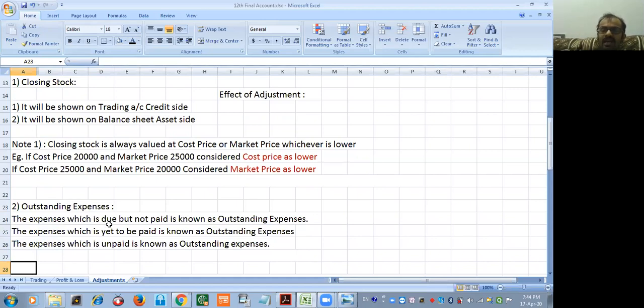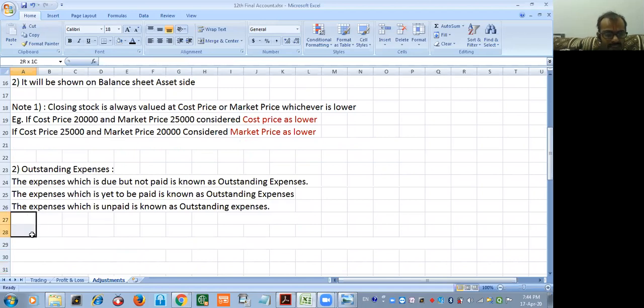And what is the second effect? It should be added to the respective expenditure, either on trading account debit side or profit and loss account debit side, depending on the nature of expenditure. Why do I use the words depends on the nature of expenditure? Because if I say outstanding wages, wages is a direct expenditure related to the production activity, hence you will add it to the trading account debit side. But if I say outstanding salary, salary is an indirect expenditure, that's why it will be added to the profit and loss account debit side. Hopefully everyone understands this.